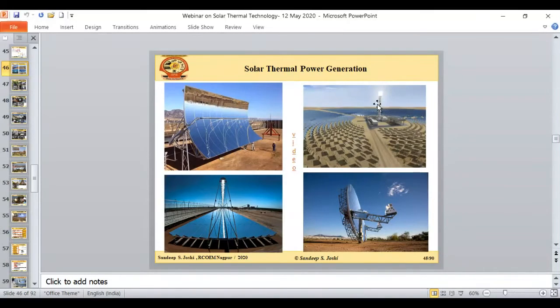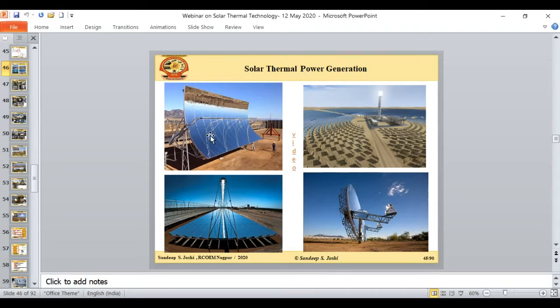So all the radiation is focused at this point, and the radiation will generate a tremendous amount of heat. This heat is carried with the help of molten salt which is stored in the salt bath. And this heat in the salt bath is stored for the off-sunshine period also, so that this plant can run 24/7. So this is one example of the central receiver system, which we call a central power tower.